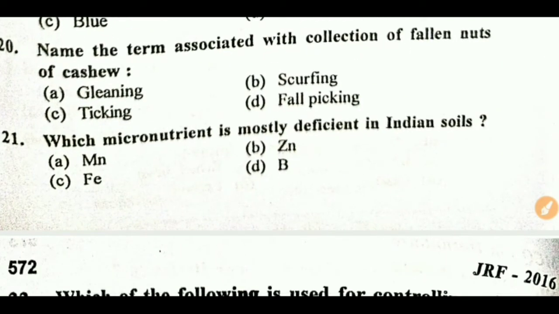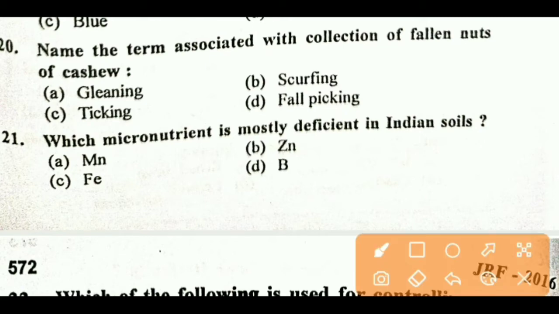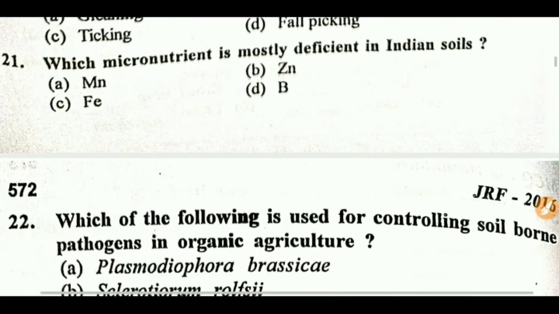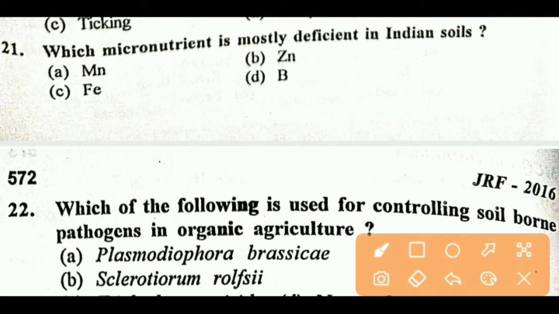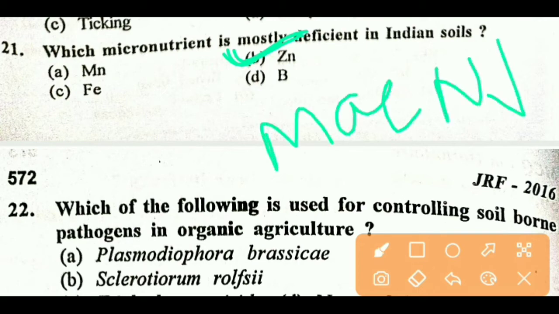Next question. Name the term associated with collection of fallen nuts of cashew nut. Right answer is gleaning. Next question. Which micronutrient is mostly deficient in Indian soil? Right answer is zinc.